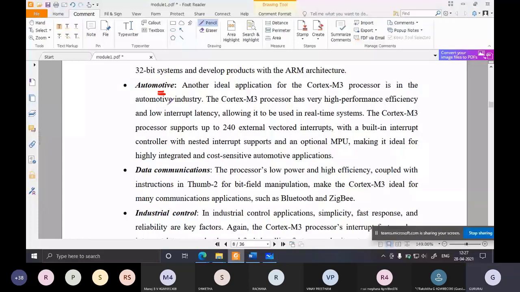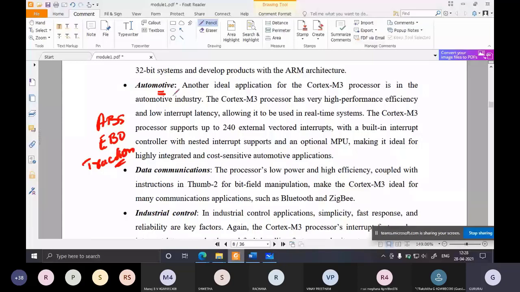You will come to know the variety of applications where ARM processors are employed. The example I gave is ABS, which is an automotive application. EBD is also an automotive application. EBD means electronic brake force distribution. And one more is traction control. These are embedded systems employed in the automotive industry which use ARM processors.